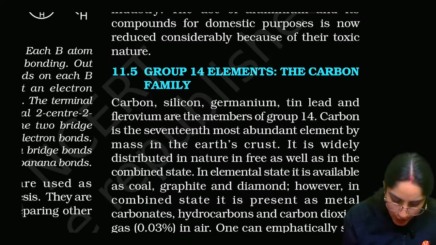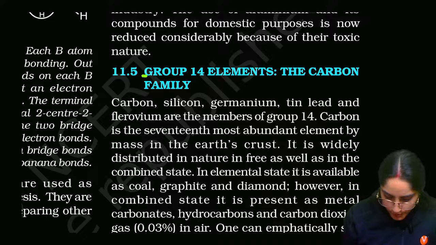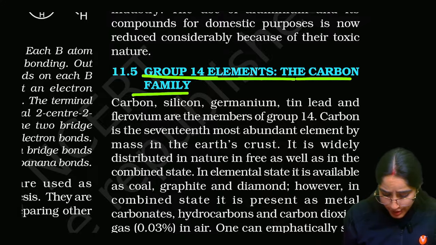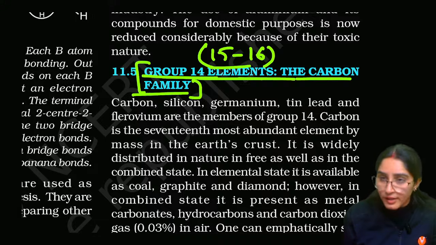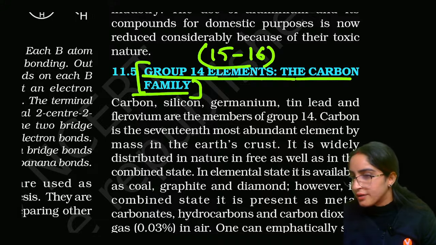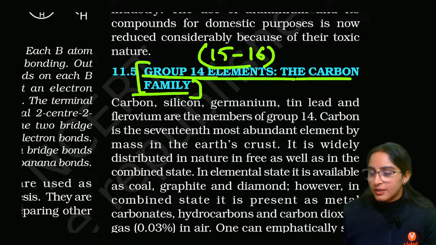So, now we are going to start with group number 14 and we'll try to complete group number 15 and 16 as well today. So, let's see if we can do that or not. Right, everyone?